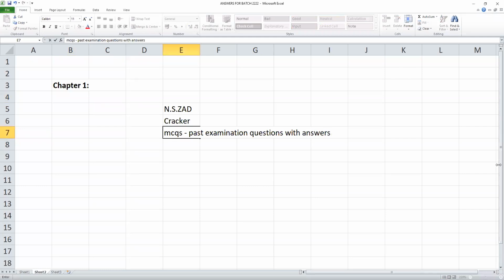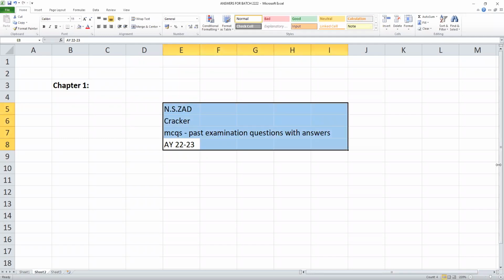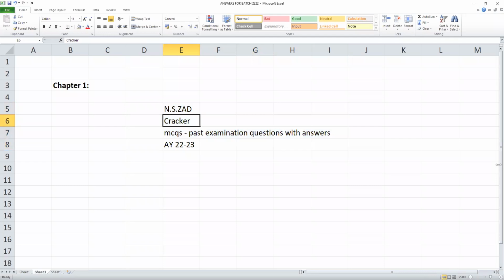Please remember it is assessment year 22-23, not the old one; the old one will not be useful. NSZ is the author, Cracker is the name of the book, like a scanner. Assessment year 22-23, be careful, not the 21-22 one from last year. Online also I think it will be available, but you have to check whether the new book has come. I'll inform you later.